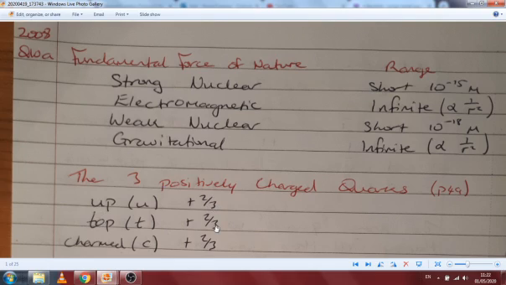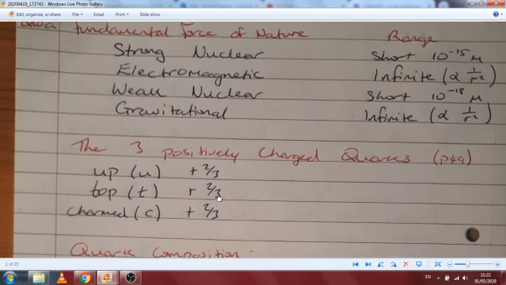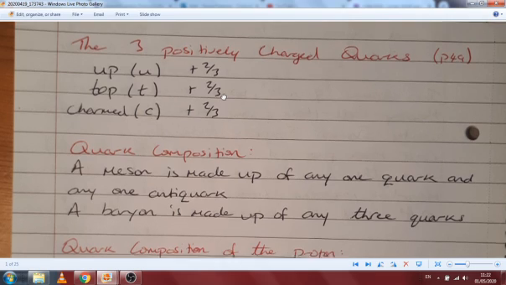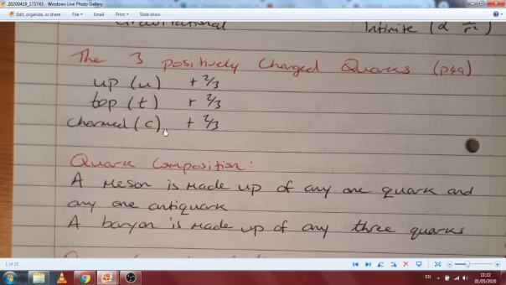Then they say, what is the difference in the quark composition of a baryon and a meson? Typically it's a good idea to give the definitions anytime you're asked one of those things. So a meson is made up of any one quark and any one antiquark, so that's your meson, 1 and 1, and a baryon is made up of any three quarks. So mesons have 2 parts that make them up, and baryons, the bigger ones, have 3 quarks.